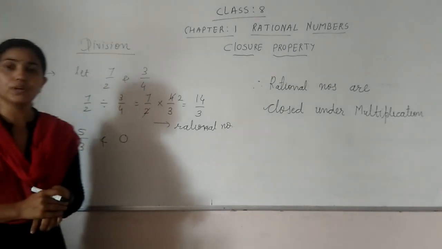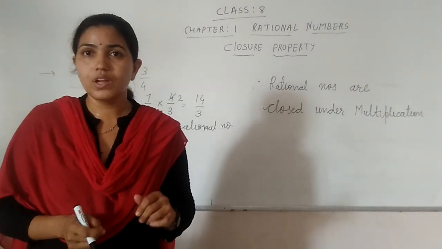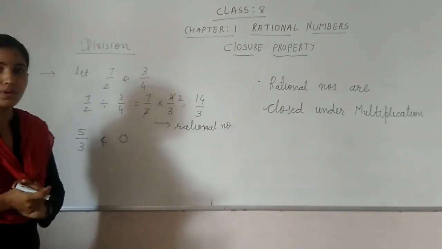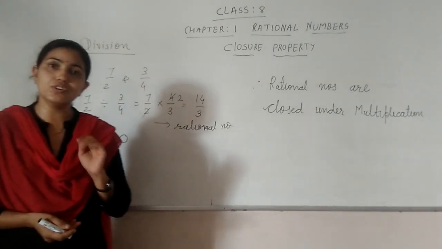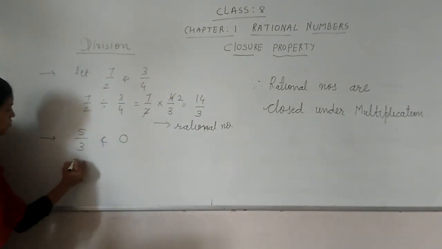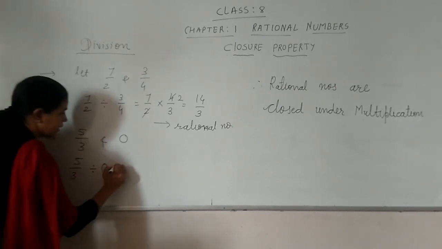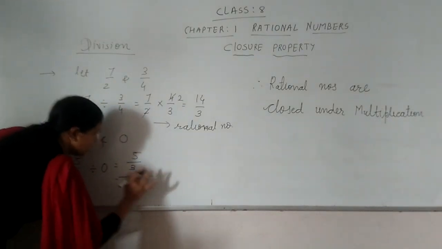0 is a rational number. You remember, every integer is a rational number. So when we are taking 0, then 0 is also a rational number. So let me check what can happen when we are taking the division. So here 5 by 3 divided by 0.